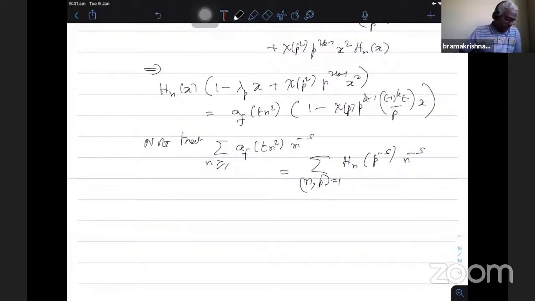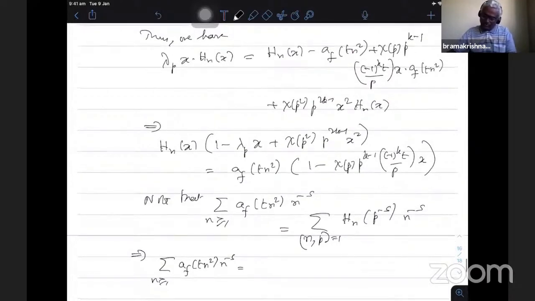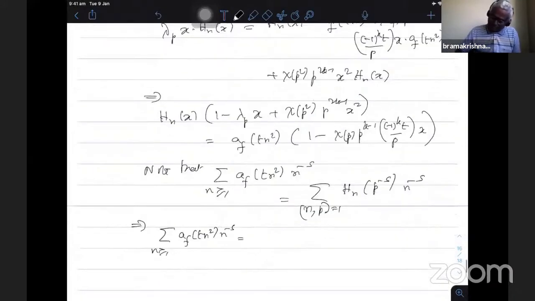Okay, so therefore what I get finally, this implies summation n greater than or equal to 1 af of tn square n power minus s is, when I substitute hn of p power minus s, hn x is already there. You substitute this equation in this one, what we get af of tn square is already there. So this factor comes out. All others are independent of n.